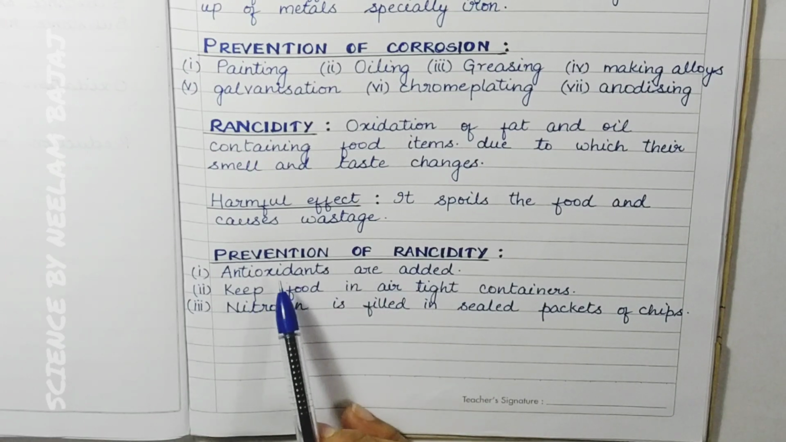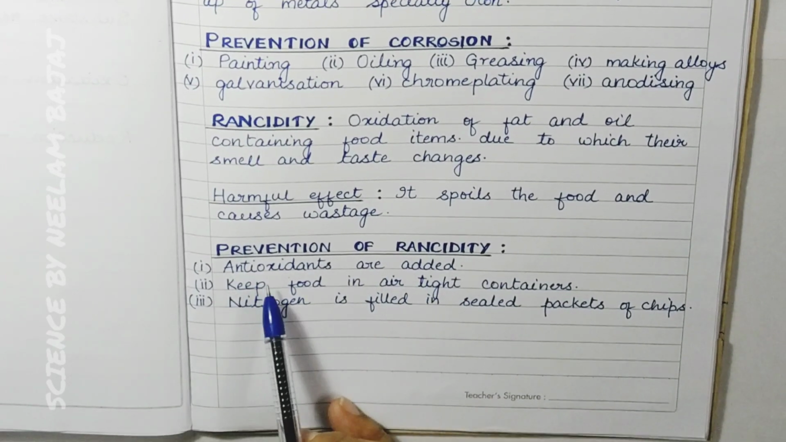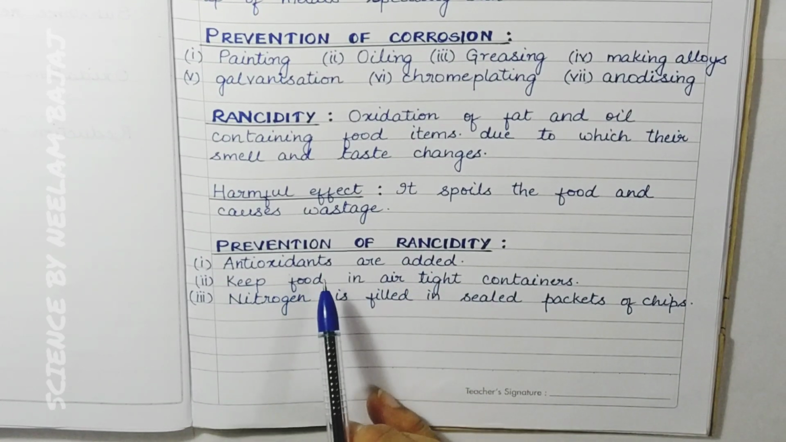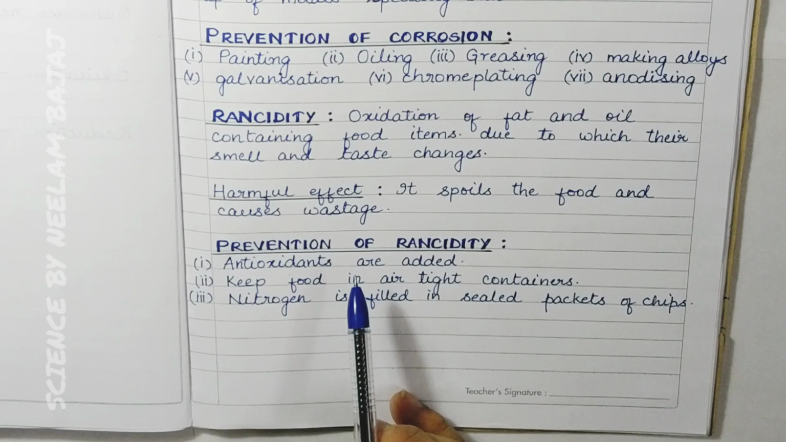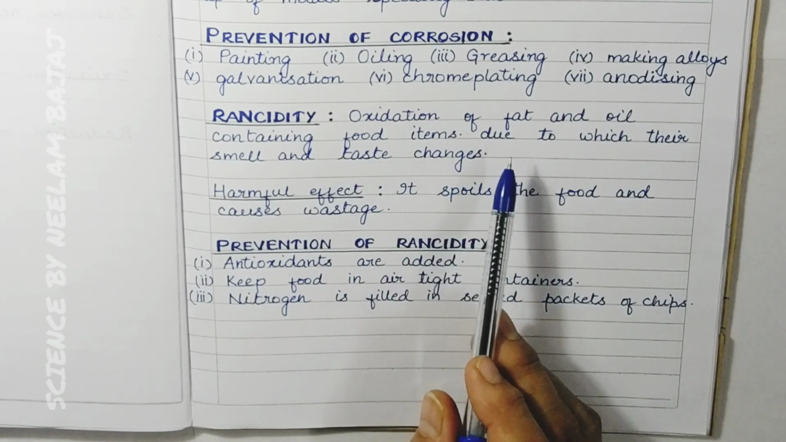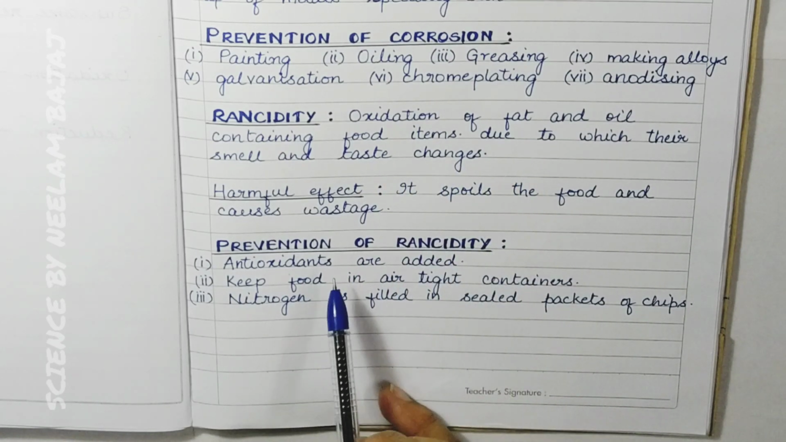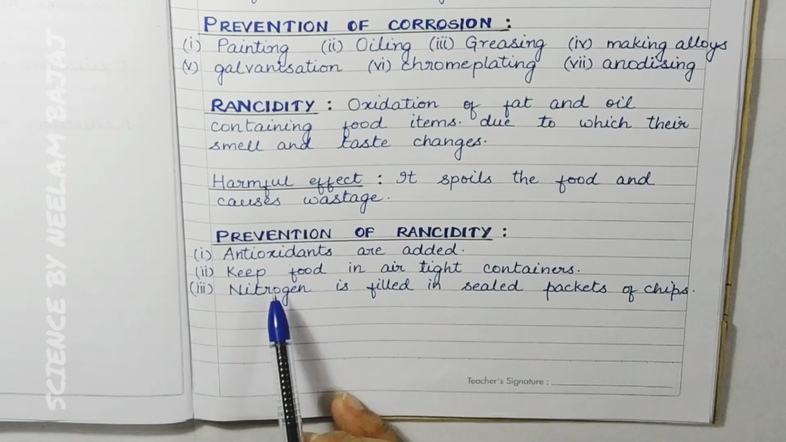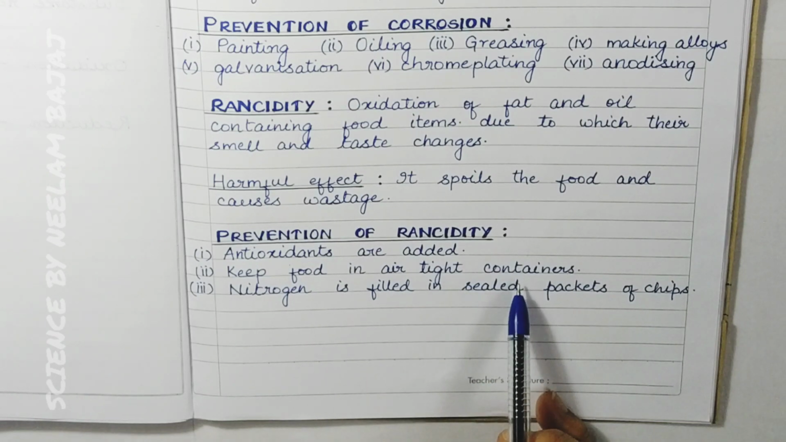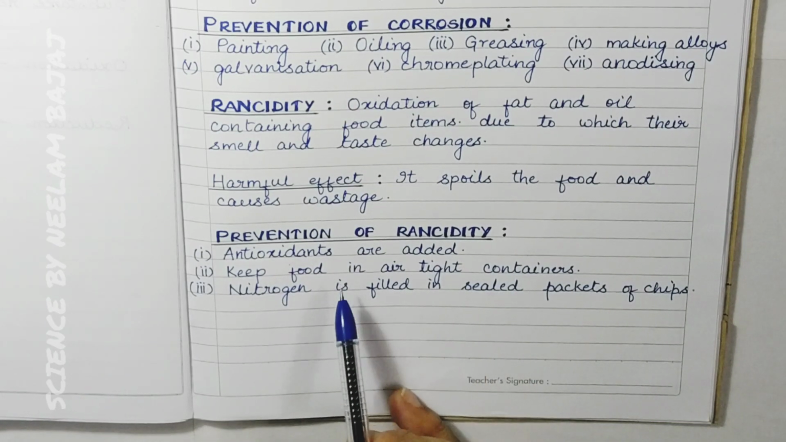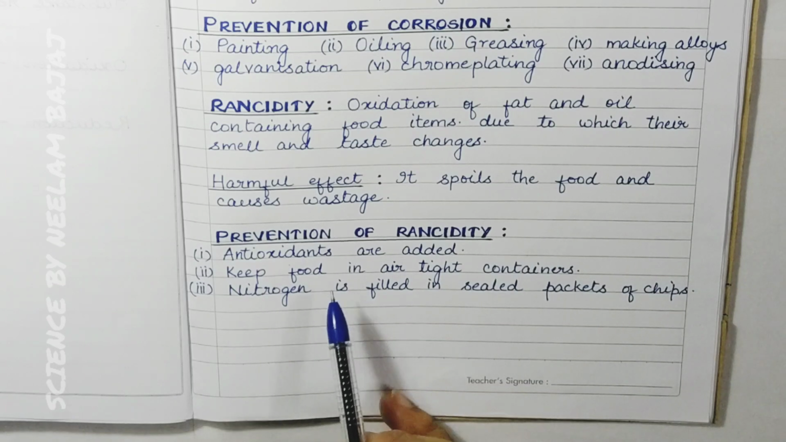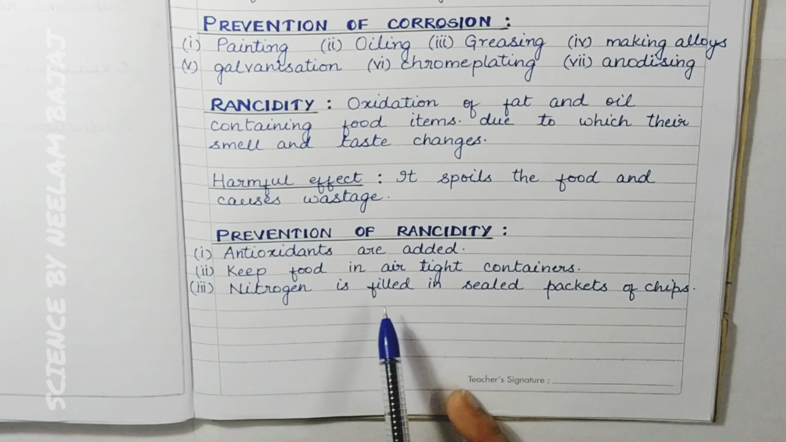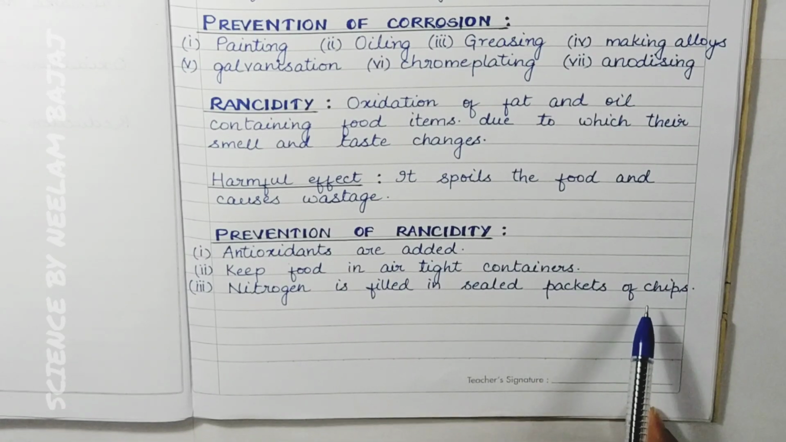How can we do that? So prevention of rancidity, for that antioxidants are added. So antioxidants are those substances which are going to prevent the oxidation of fat and oil. That means they are going to stop the reaction between the food substance and the oxygen. Next is keep the food in airtight containers. So what we are doing, we are preventing the contact of the food with the oxygen which is present in the air. Then we see that nitrogen is filled in the sealed packets of chips.